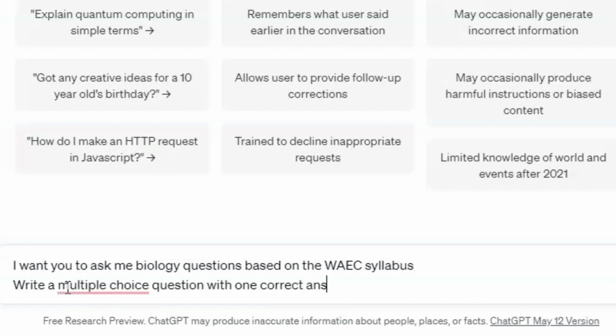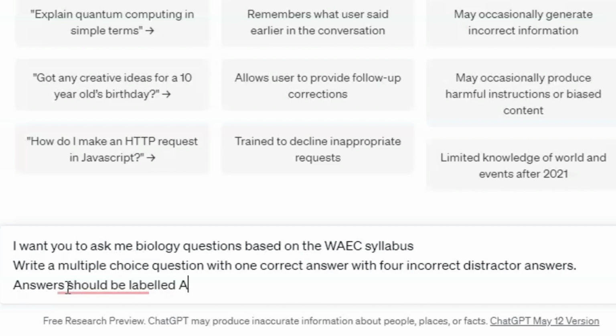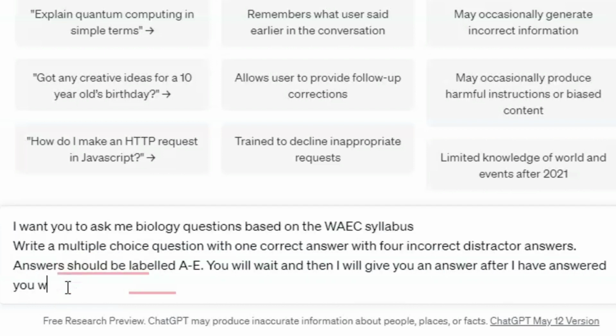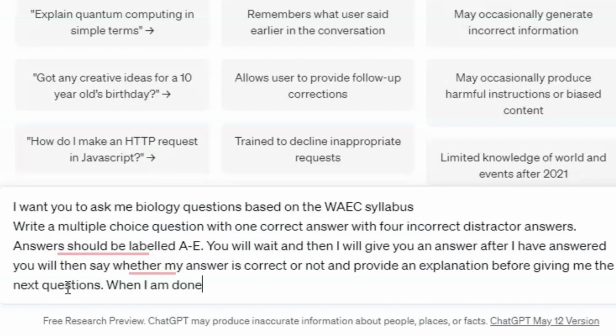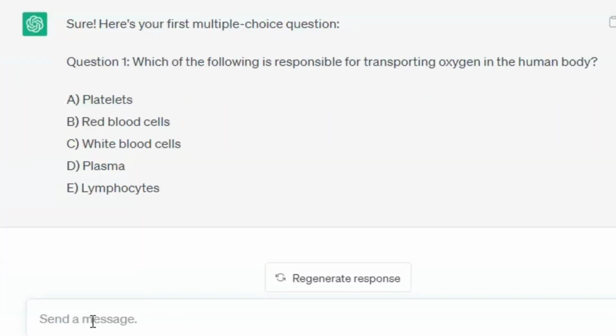So let's say after reading biology, you want it to ask you biology objective questions based on the WAEC syllabus. So just use this format that I use here. Just type, I want you to ask me biology questions based on the WAEC syllabus. Write a multiple choice question with 1 correct answer and 4 incorrect distractor answers. Answers should be labeled A to E. You will wait and then I will give you an answer.